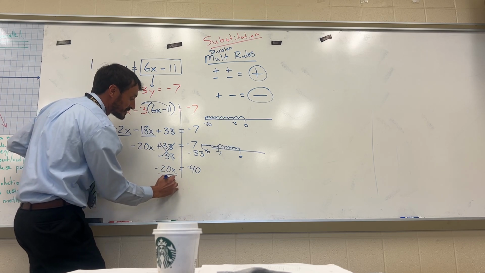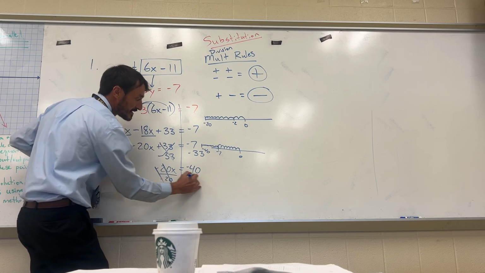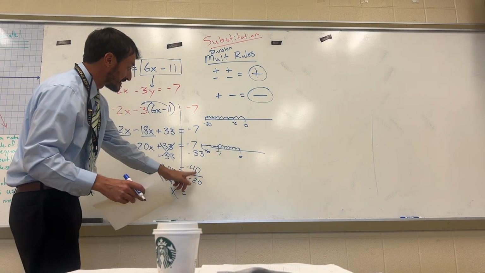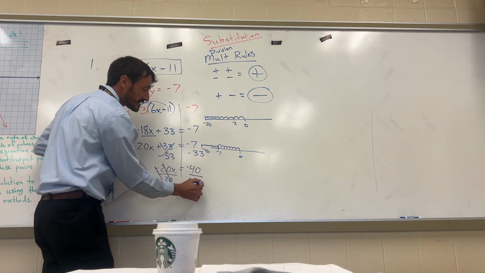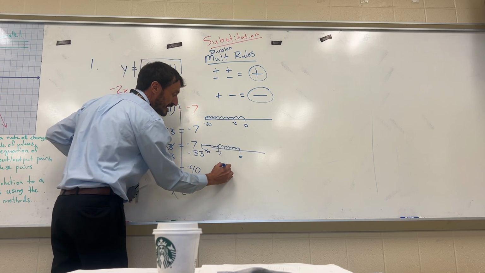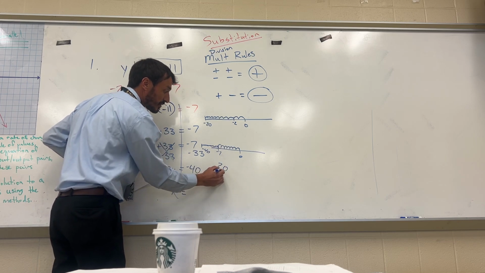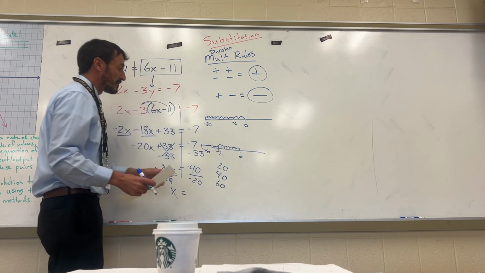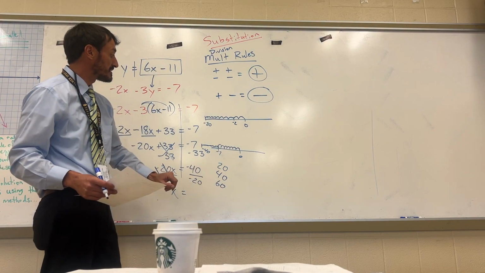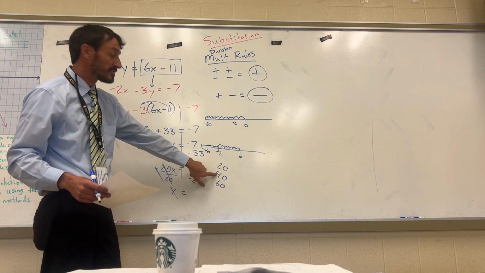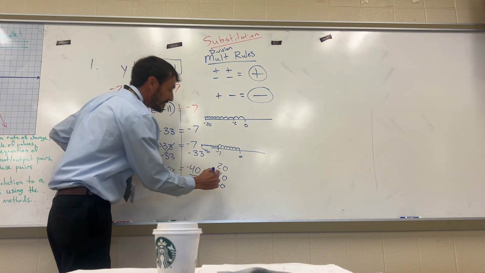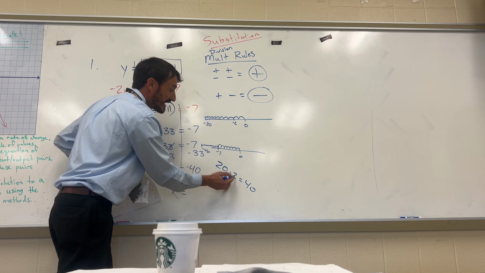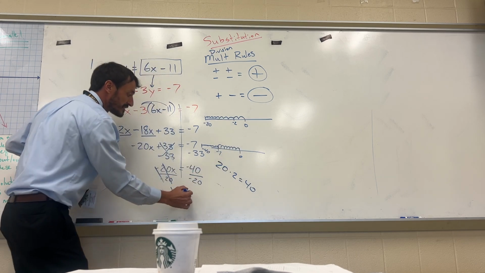We're going to divide by -20 to get rid of the 20 in front of the x. Divide by -20. And here we have, well, first off, let's calculate 40 divided by 20. When you do this, you're looking at your bottom number. How many times does it take 20 to make 40? Well, 20 plus 20 is 40, plus 20 is 60. So 1 time, 2 times, 3 times. How many times does it take to make 40? Just 2 times. So that means that 20 times 2 is 40, because I have to count it twice to make 40. So 40 divided by 20 is 2.